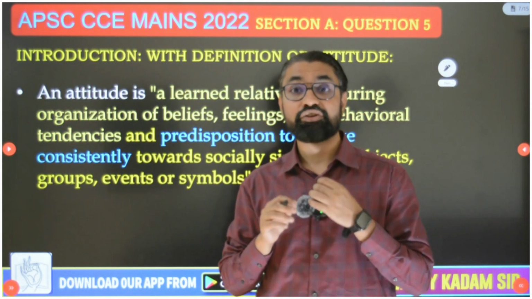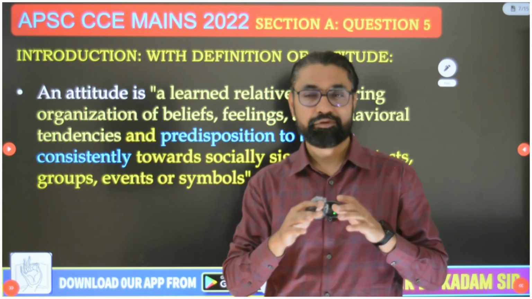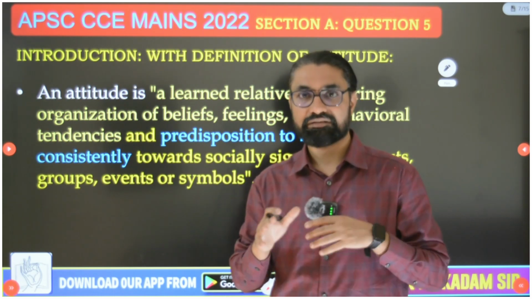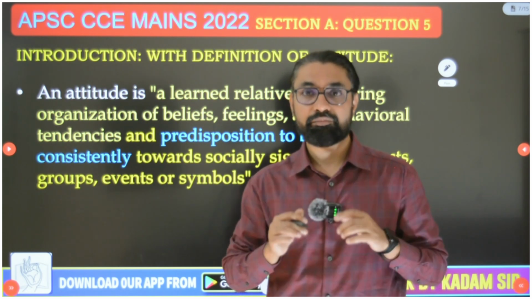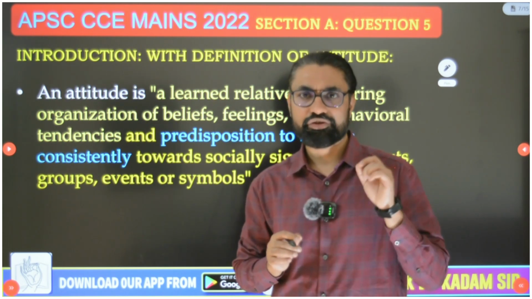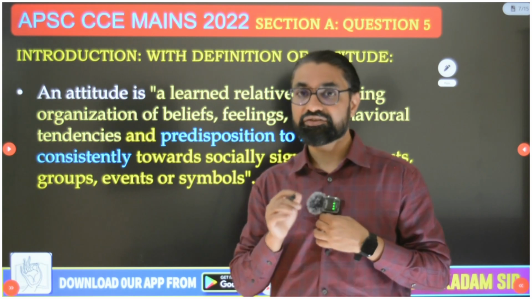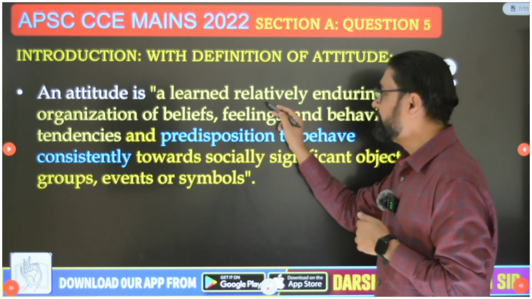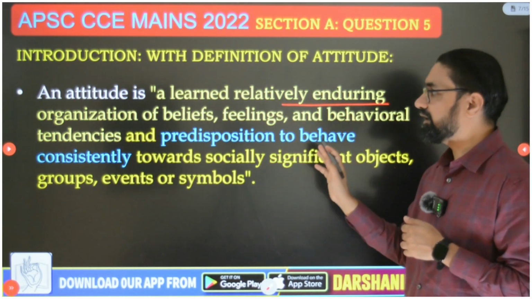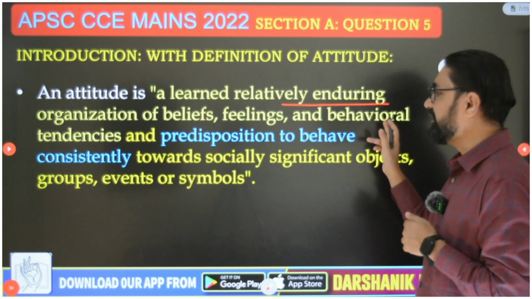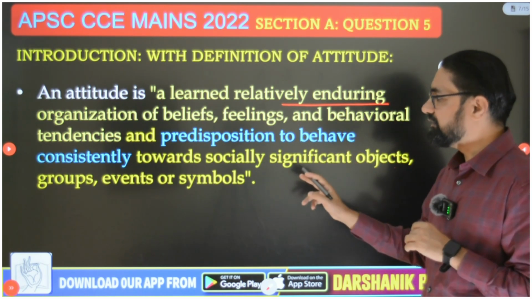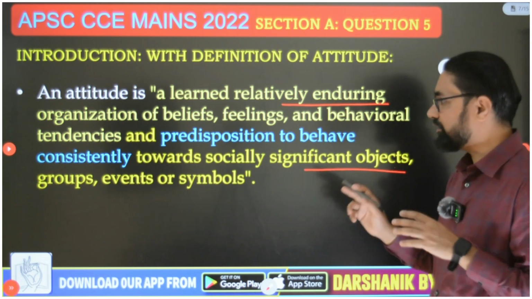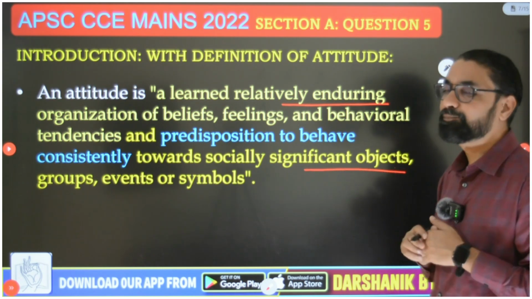So attitude ka definition to the point, the one I have given you in the app notes, in my PDF, whatever definition I have given you in my app classes. That definition to the point, because each and every word of that definition matters. So attitude is a learned, relatively enduring organization of beliefs, feelings and behavioral tendencies and predisposition to behave consistently towards socially significant objects, groups, events or symbols.